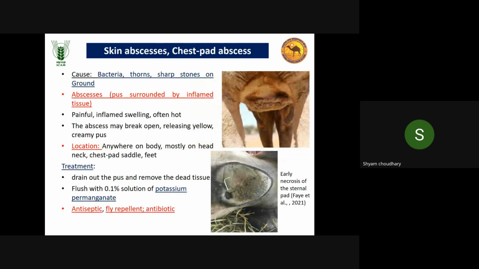Then skin abscess or chest pad abscess. In camel, in the ventral abdomen, there is a chest pad. Sometimes an abscess will develop on this due to bacteria, any thorn or sharp lesion, or a cut. It is a painful, inflamed swelling, and can be located anywhere on the body, but mostly on the chest pad. For treatment, first we must drain out the pus and remove dead tissue, then flush with 0.1% solution of potassium permanganate, and we apply antiseptic on this abscess area.